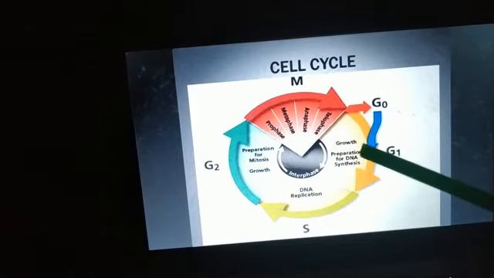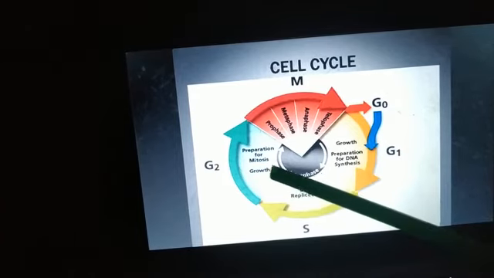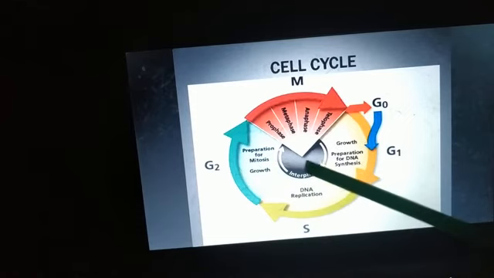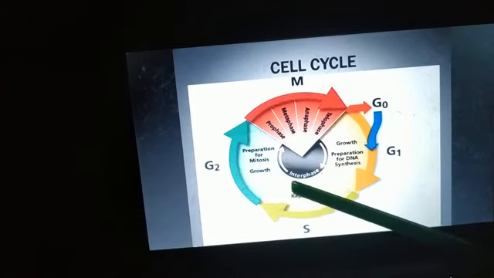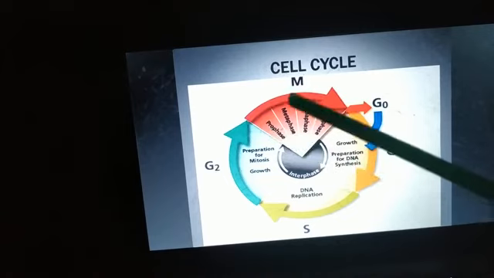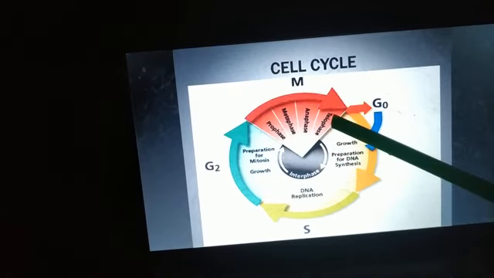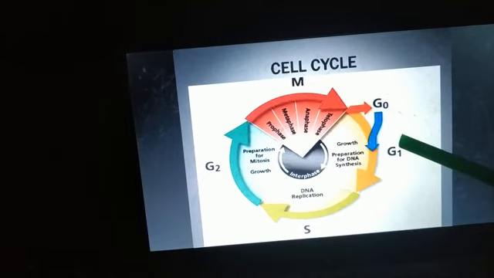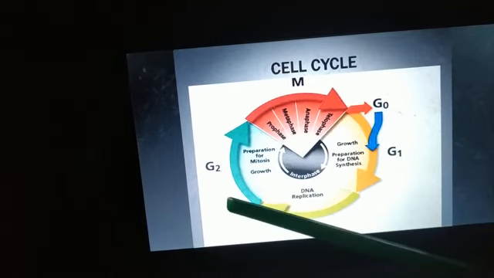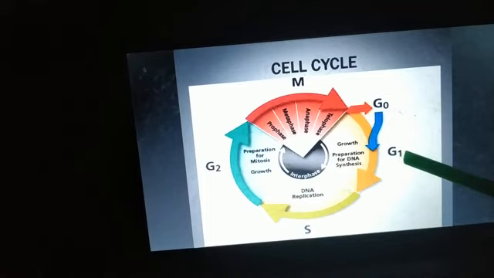Here G1 phase, S phase and G2 phase are included under interphase, and this is the M phase, which will include prophase, metaphase, anaphase and telophase. And students, G1 and G2 we can also call gap 1 and gap 2.